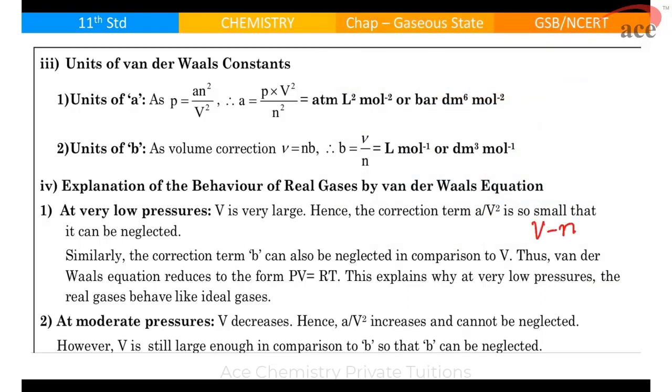Similarly, we know there is V minus nb. So when the pressure is very low, the correction of the term B will be neglected. Why? Because if pressure is low, volume will be very high in comparison. Hence, V minus nb can be taken as V. So we ultimately get the equation PV = nRT at low pressure. We don't have to bother about moderate pressure, we just have to concentrate on low pressure. Is that clear?